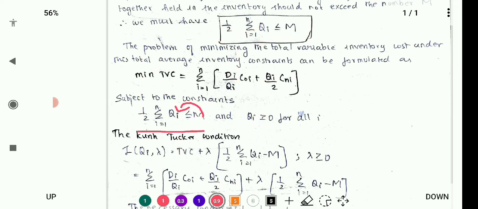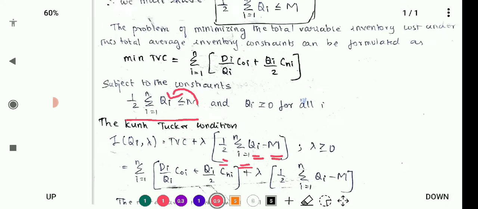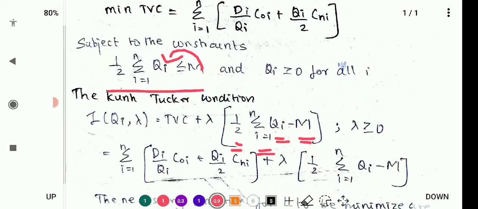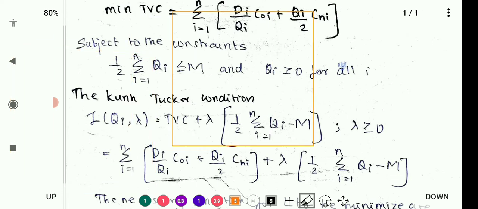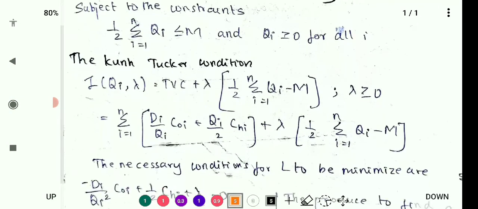So we are going to take m to that side. So 1 by 2 into summation of i running from 1 to n qi minus m. So the Kuhn-Tucker condition is: total variable cost plus lambda times of 1 by 2 into summation of i equal to 1 to n qi minus m, where lambda is greater than or equal to 0. Okay, that is lambda is a non-negative value.